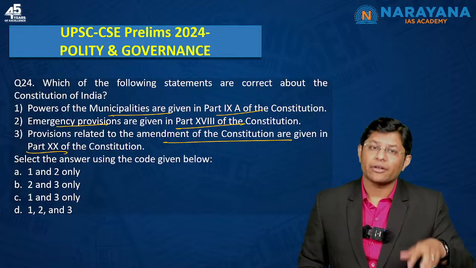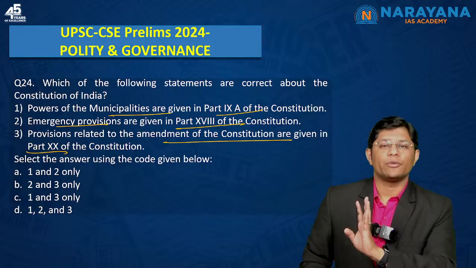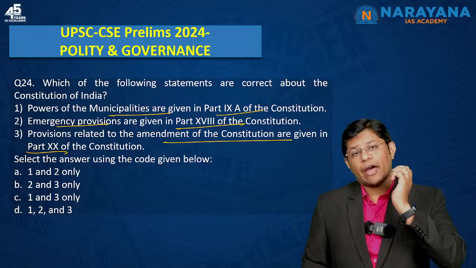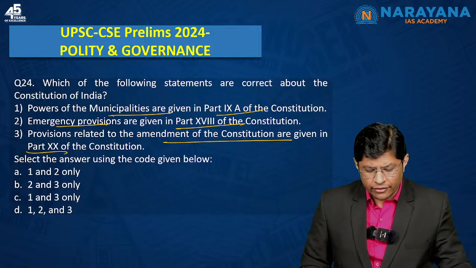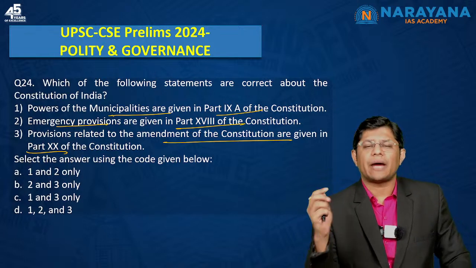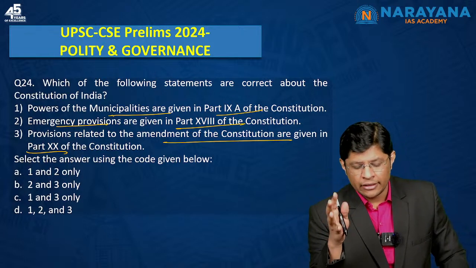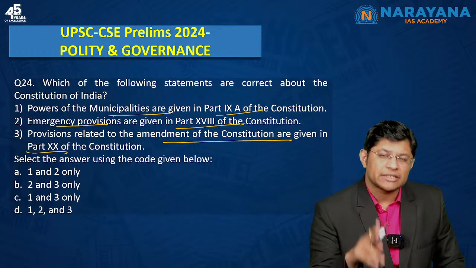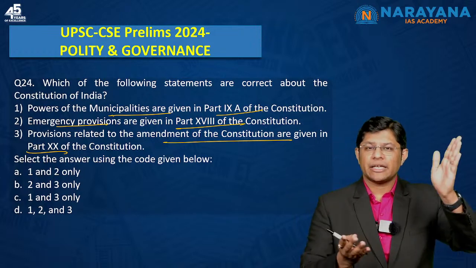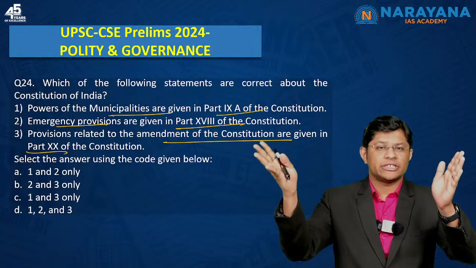Then we have part 4A, fundamental duties, right? And then we have the union government, the state government. And when we go through the chapters on local government, we know that when it comes to Panchayati Raj, it is part 9. When it comes to municipalities, it is part 9A. So Panchayats part 9, 11th schedule.